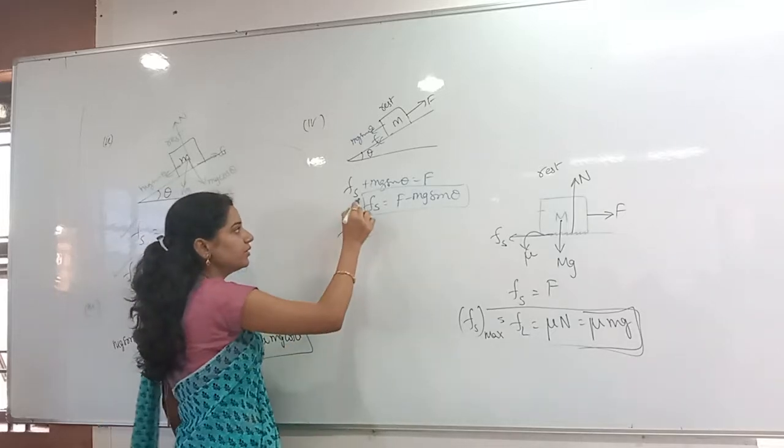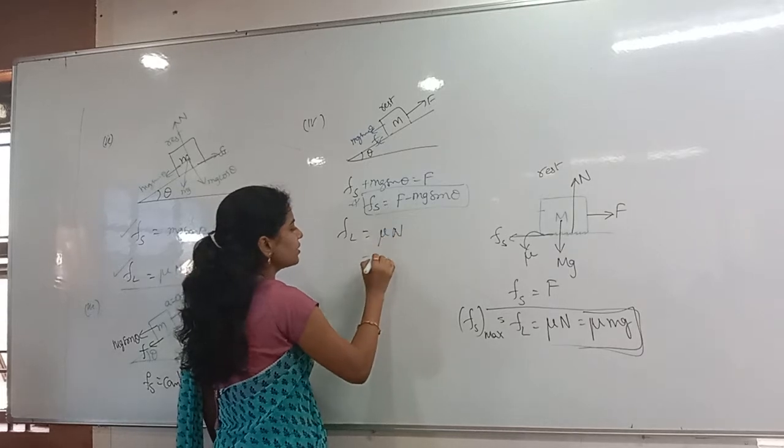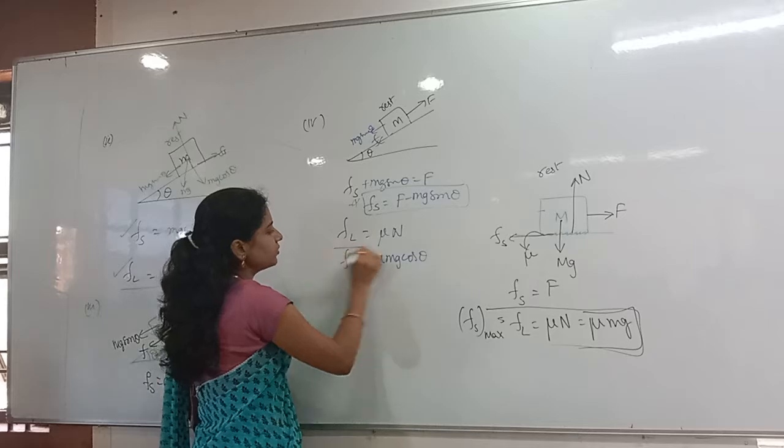Very, very important. Confusing. Then Fl is equal to mu into normal reaction. There is no change in that. That is mu mg cos theta. This is the Fl.